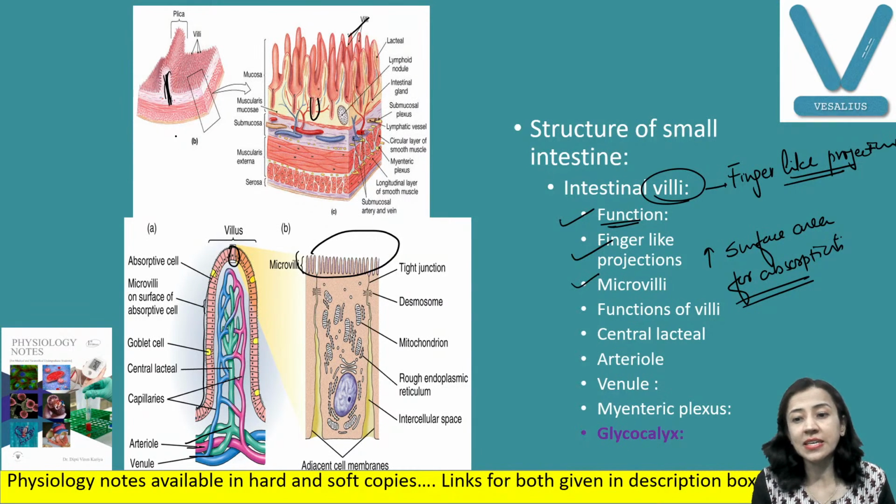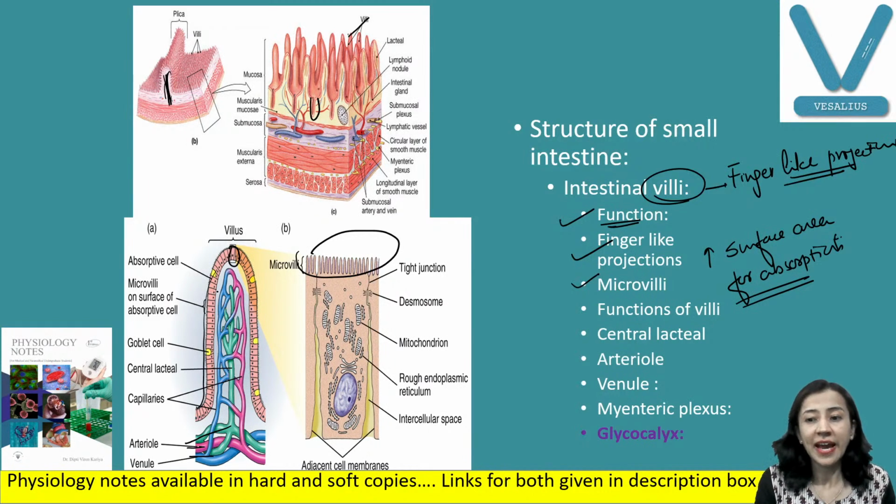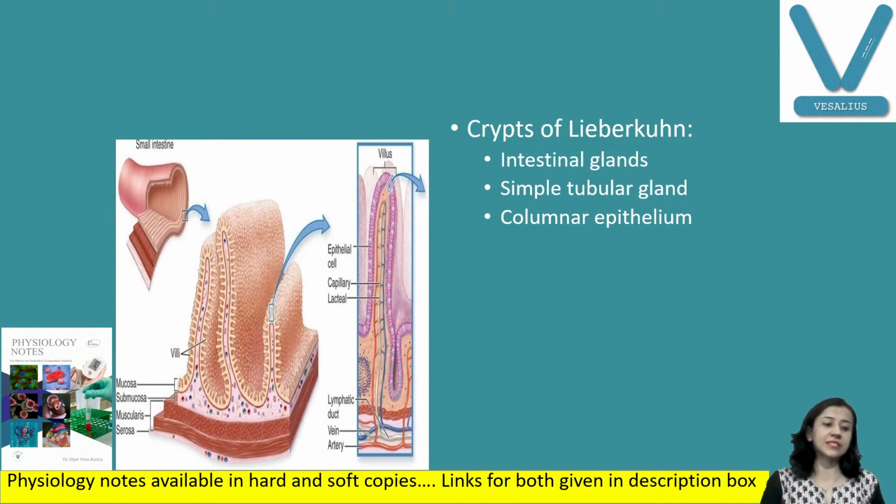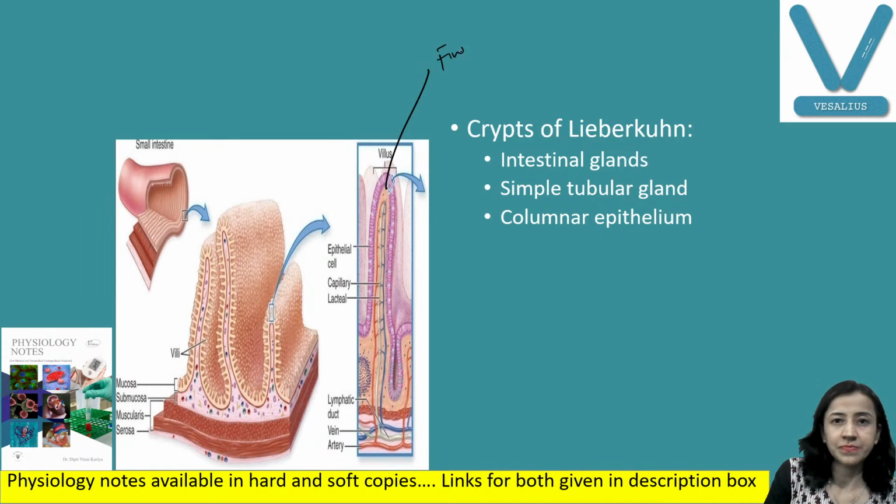Another important thing here, there is a glycocalyx on the surface of villi. There is a layer of carbohydrate, okay, that is rich in neutral and amino sugars, and it has protective function. Fine. So this is the structure in the small intestine. Another structural difference is in the intestine. As I told you, villus is a projection, finger-like projection.